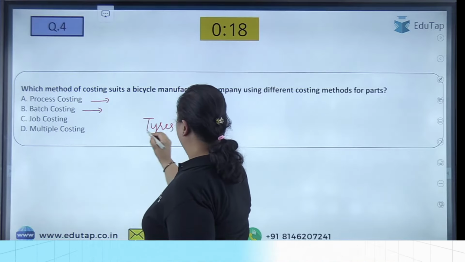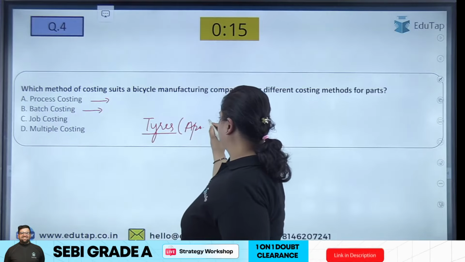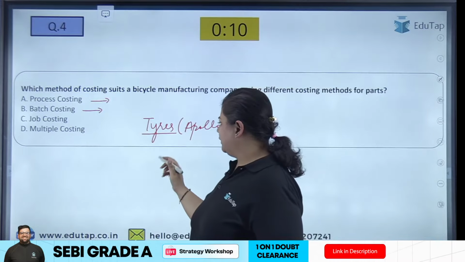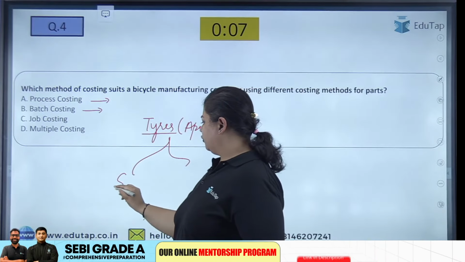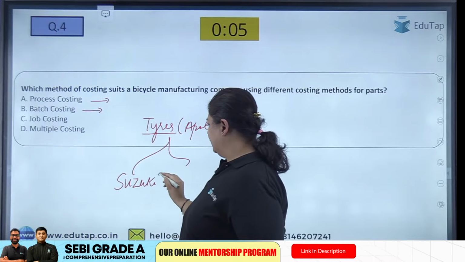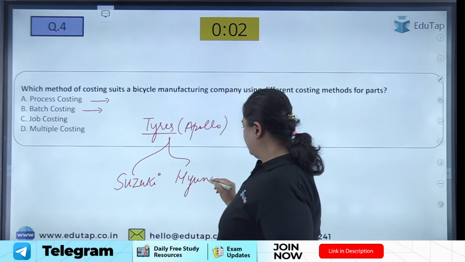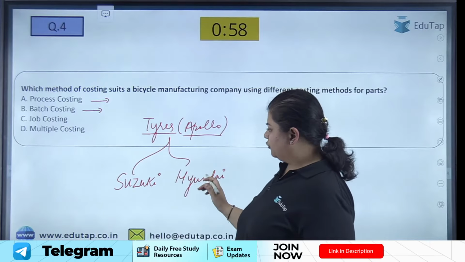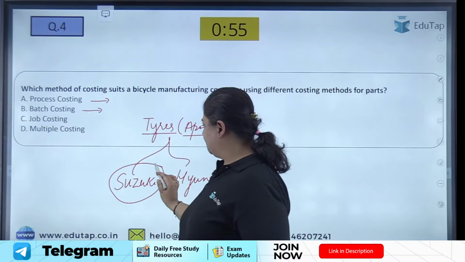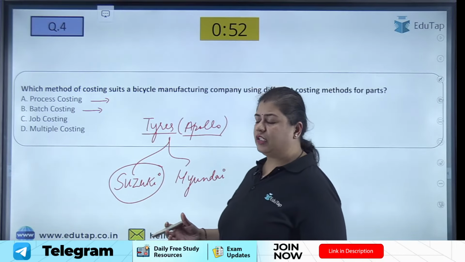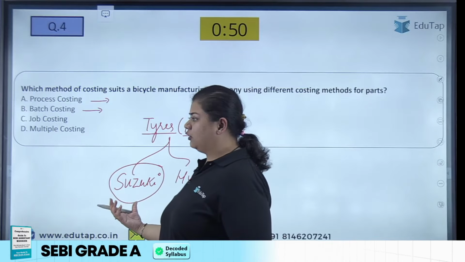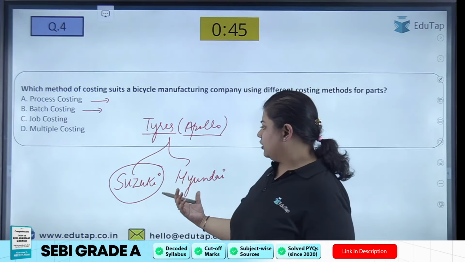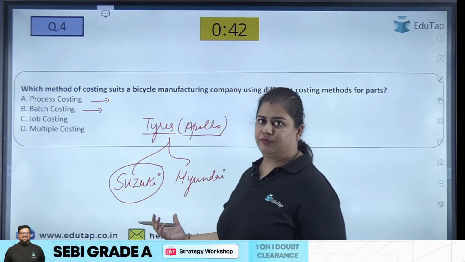There is a company Apollo Tires, and it is making tires for different companies, like Maruti Suzuki and Hyundai. When Apollo Tires is making different tires for different companies, they will produce in batches. There will be a different batch of tires for Suzuki and a different batch for Hyundai. So separate costing is done for separate batches, right?